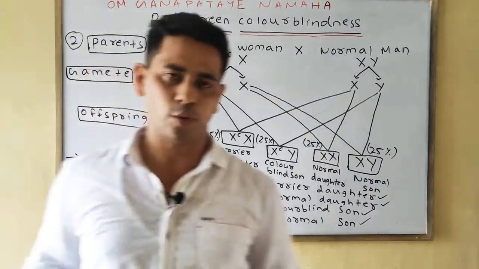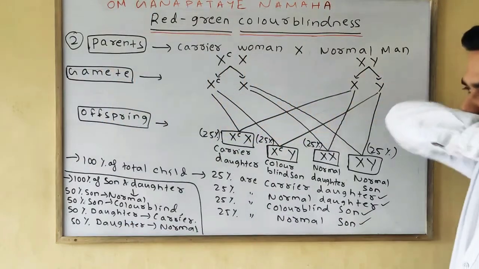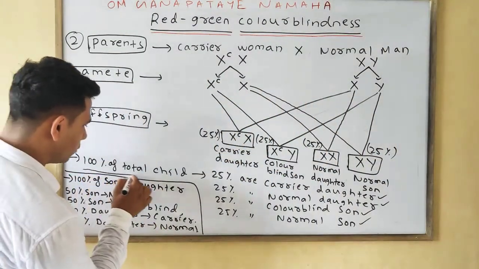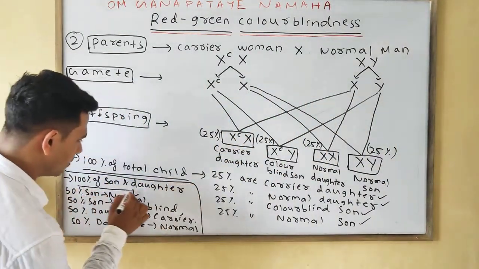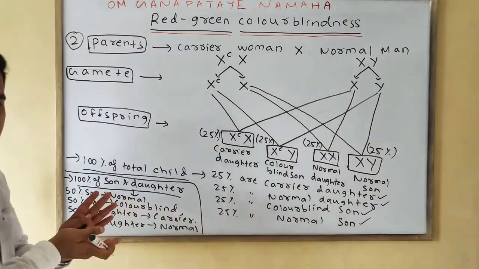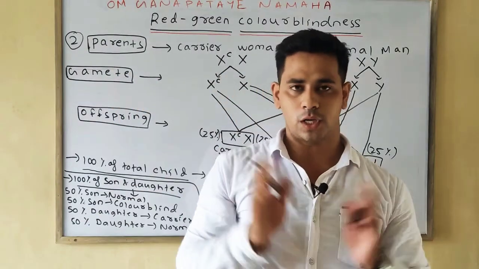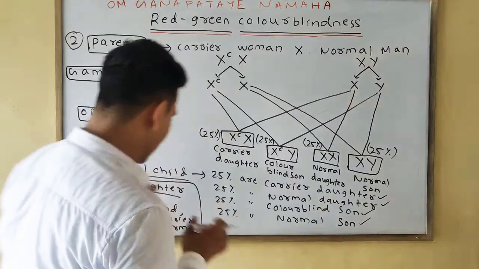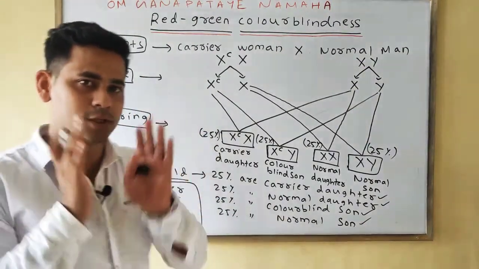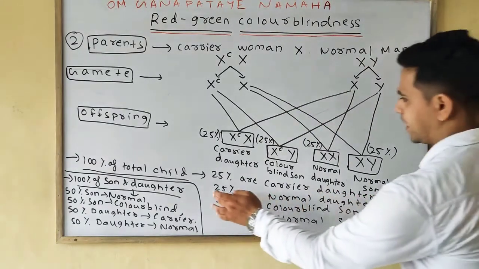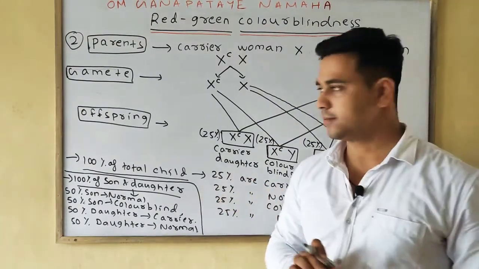I am telling you both, but you can write any one. You should not be confused about what I am writing here and here. This one I am writing of the 100% of total child, whether it is son or daughter. But in the second case, I am representing 100% of son and 100% of the daughter. In the first case, I am telling the 100% of total child.